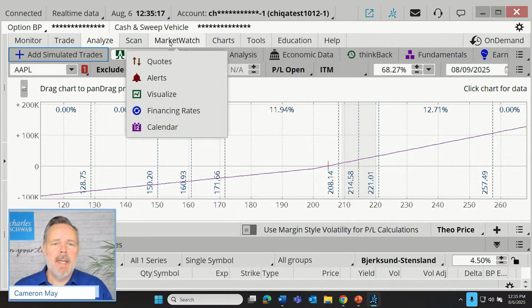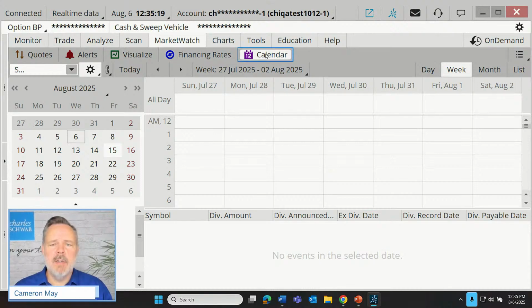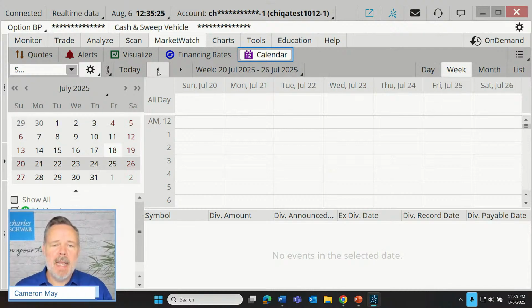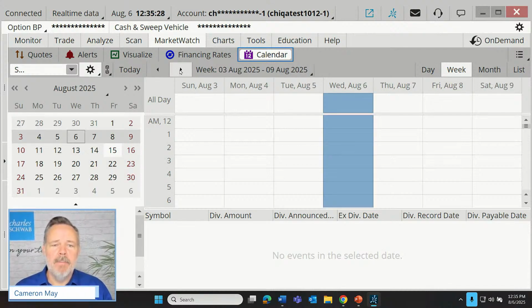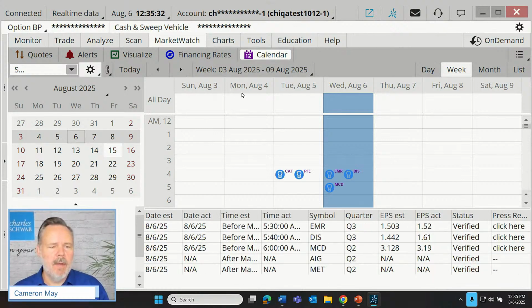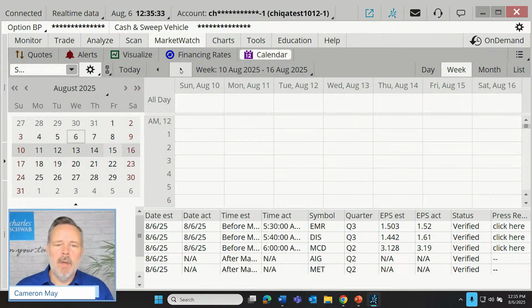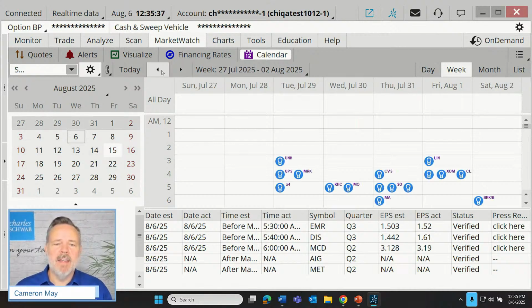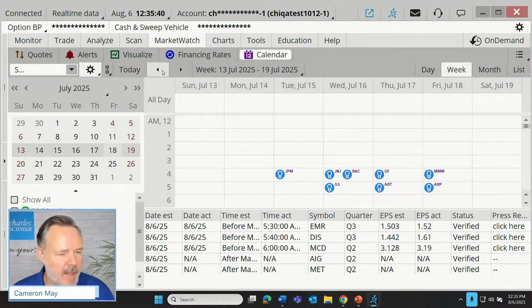All right. But going back to our market watch and our calendar, we can navigate back and forth from month to month or week to week using the back arrow and the forward arrow. But how about we load this back up with earnings? There we go. And as we go forward and backward, we can see which companies are having earnings in other weeks.